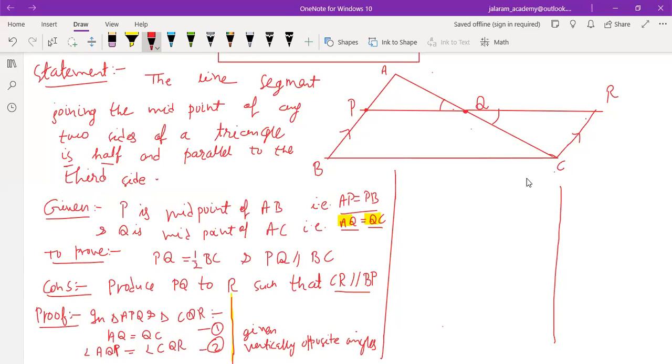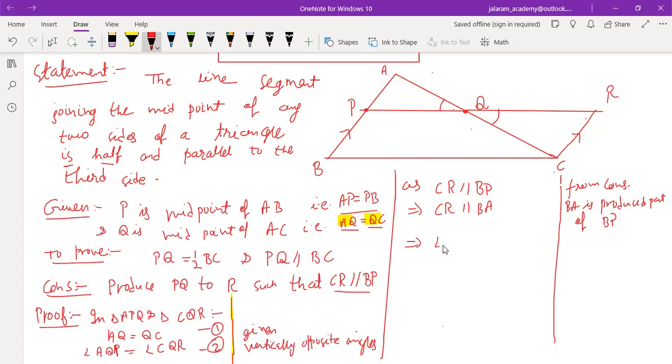Now, the procedure I already have discussed: CR is parallel to PB from construction. So it implies CR is parallel to BA also, BA is produced part of BP.